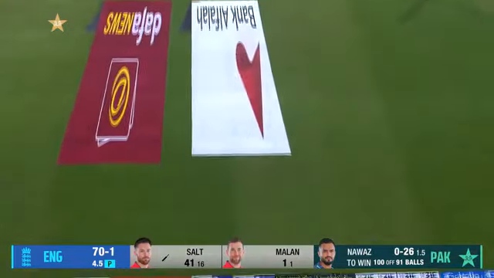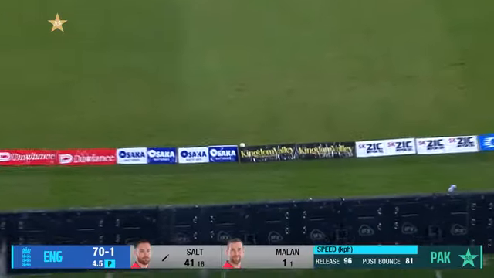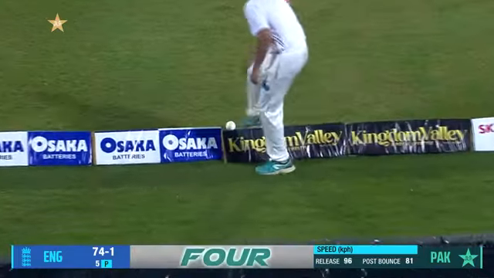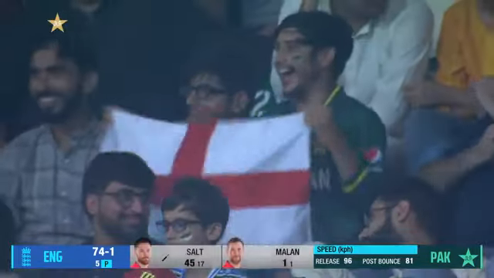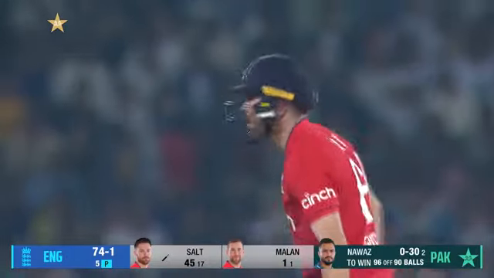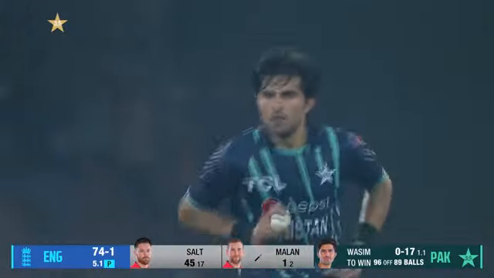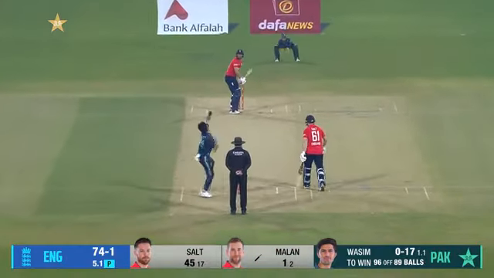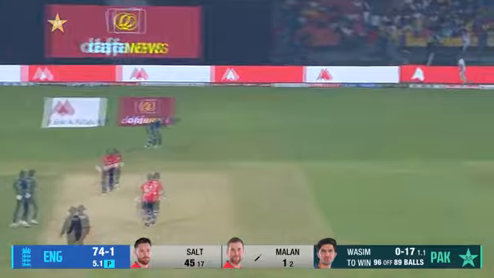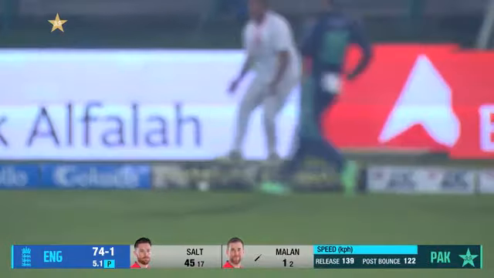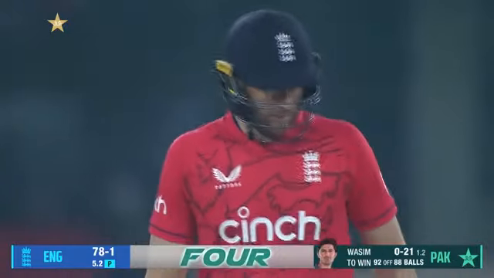That's also straight down the ground. It's not gone for 6, but it's gone for 4. This is brilliant from Phil Salt. It's England's best power play in T20s against Pakistan. It's 74 for 1 after 5. Edged and runs away for 4. Unbelievable start from England. Look at this, 78 for 1.